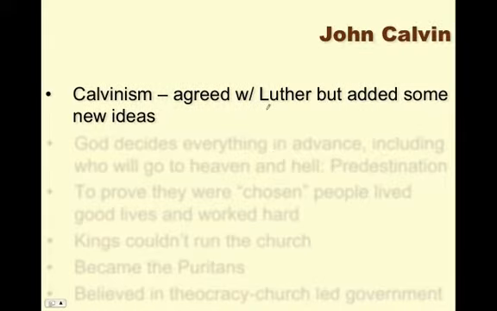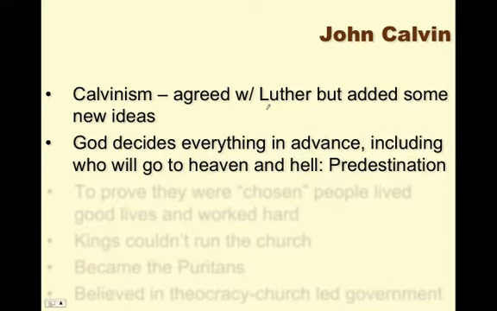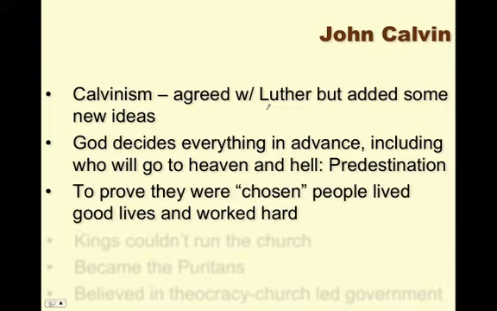Calvinism agreed with Luther, but added some new ideas. God decided everything in advance, including who will go to heaven and hell: predestination. So what they're saying is God up here decides about this person before he's born. He decides whether you're going to heaven or hell. You're predestined. Well, when you're on earth, you want to convince the people who live around you that you're chosen to go to heaven, according to Calvin. The way you could prove you were chosen was to live a good life and work hard.